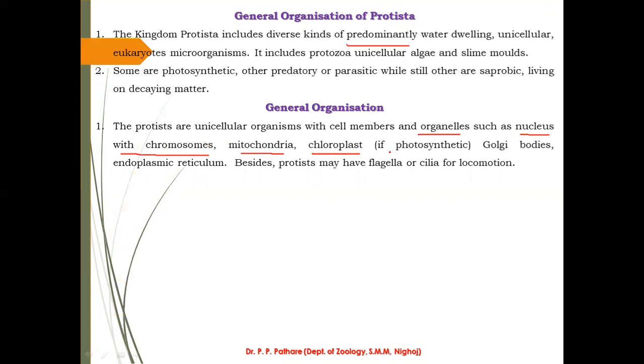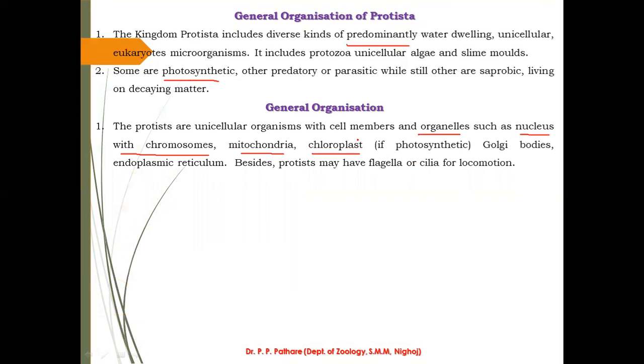Chloroplast is present if the particular protist organism belongs to the photosynthetic group, because I gave the information regarding their nutrition, in which we studied that some are photosynthetic.